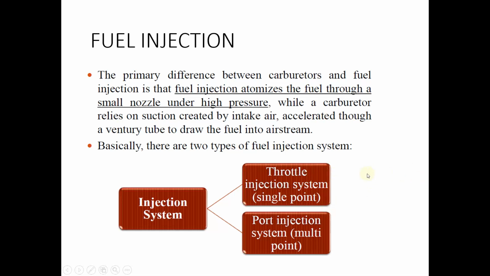Injection occurs at a common point inside the inlet manifold, and this air fuel mixture is then taken to different cylinders. Whereas in multi-point fuel injection, we have fuel injectors located at different points near the separate engine cylinders, so that the air fuel mixture is separately taken into the different engine cylinders. So here in single point the air fuel mixture is formed commonly and then taken to different engine cylinders, whereas in multi-point the air fuel mixture is formed separately near the different engine cylinders. So that is the difference.